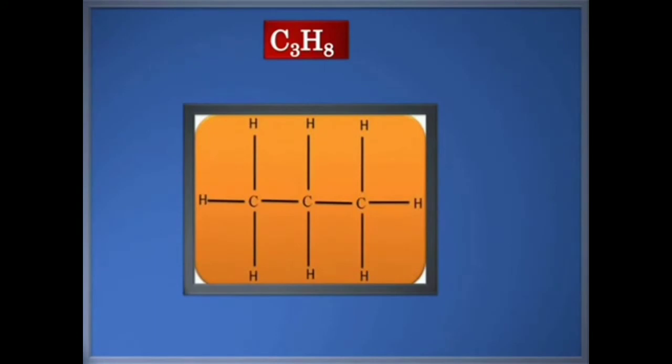This is the structure of propane. Can you see what we've done? We've simply added one more carbon atom to the carbon chain. Methane had one carbon atom, ethane had two, and now this third carbon compound is propane. It has three carbon atoms. In this case again, we've just put three carbon atoms in a chain, and then we've added hydrogen atoms depending on the valency of carbon, that is 4.